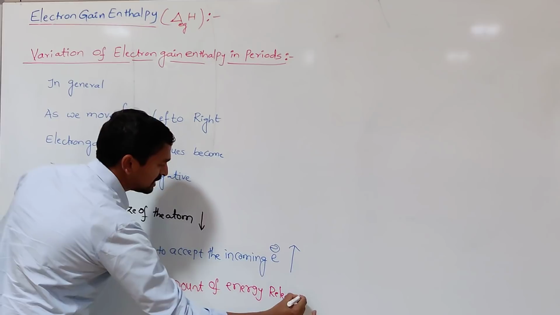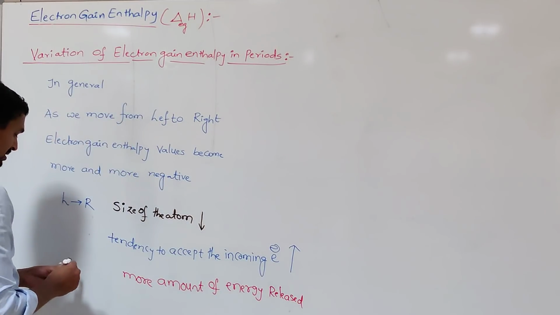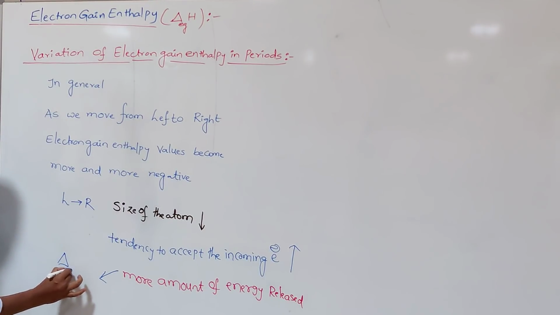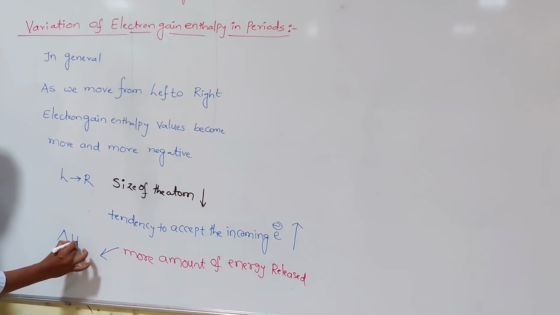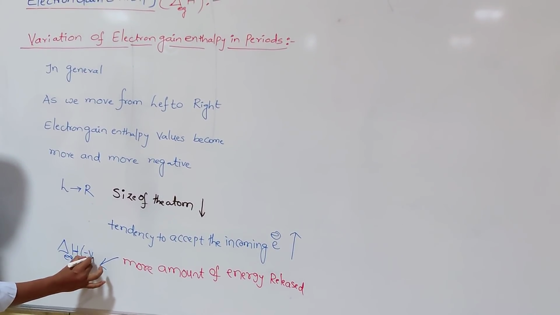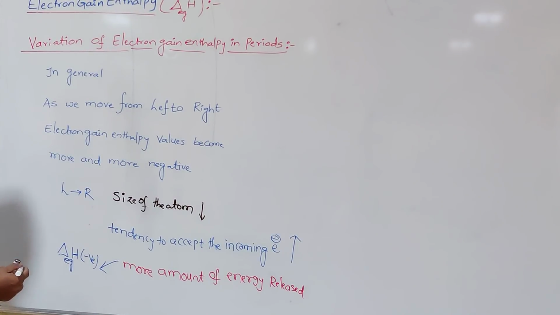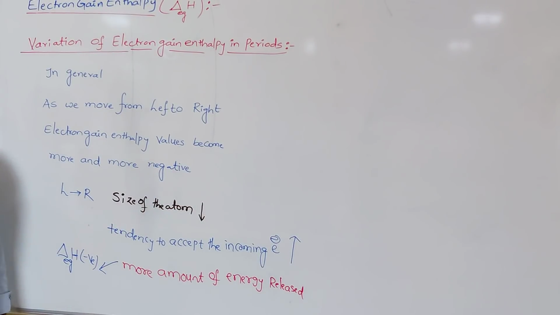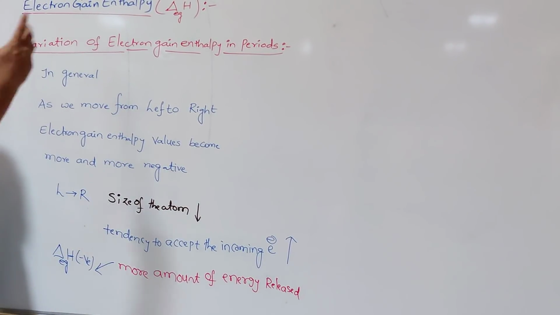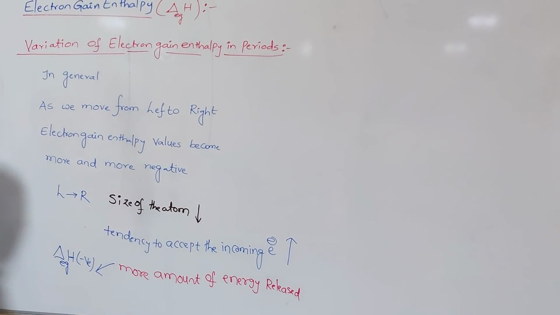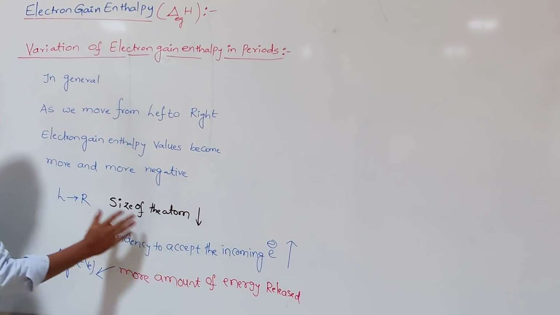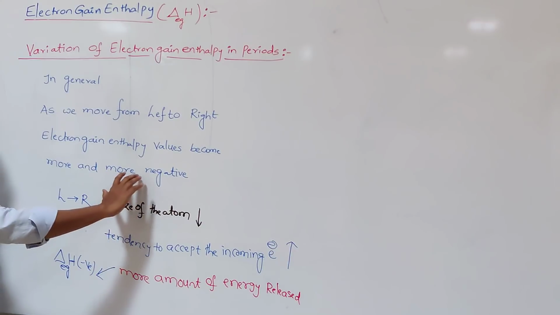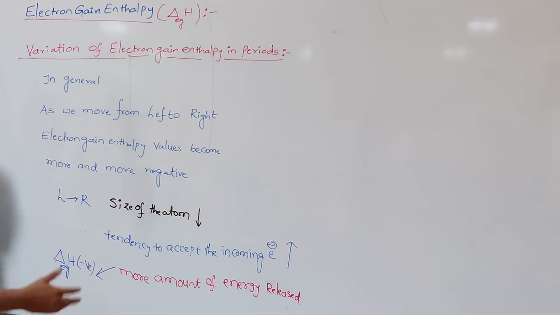More energy released means the delta EGH values become more negative. So, as the size of the atom decreases from left to right, the tendency to accept the incoming electron obviously increases because the force of attraction on the incoming electron increases. So, more energy is released. More energy released means the delta EGH, the electron gain enthalpy value, becomes more and more negative.